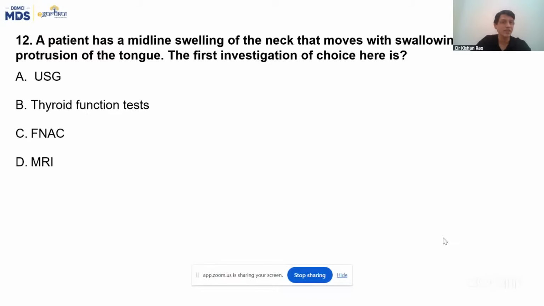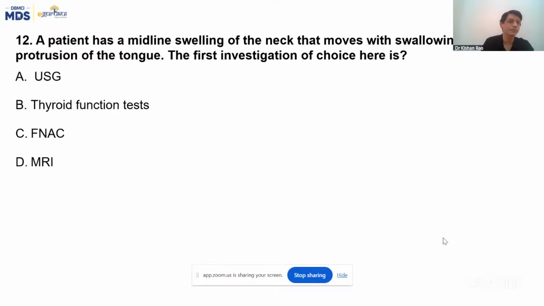So they have asked what is the first investigation of choice. They have not asked the best or the investigation of choice. Here the question is which is the first investigation you are going to do. Always, any neck swelling, any swelling of the thyroid, what is first is always non-invasive. The first non-invasive test you are going to do is USG.